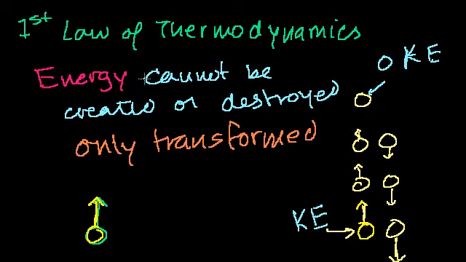I just told you the first law of thermodynamics, that energy cannot be created or destroyed. But I clearly had a lot of kinetic energy over here, and we've seen the formula for that multiple times. And here I have no kinetic energy. So I clearly destroyed kinetic energy. But the first law of thermodynamics tells me that I can't do that. So I must have transformed that kinetic energy into something else. And in the case of this ball, I've transformed it into potential energy. So now I have potential energy.